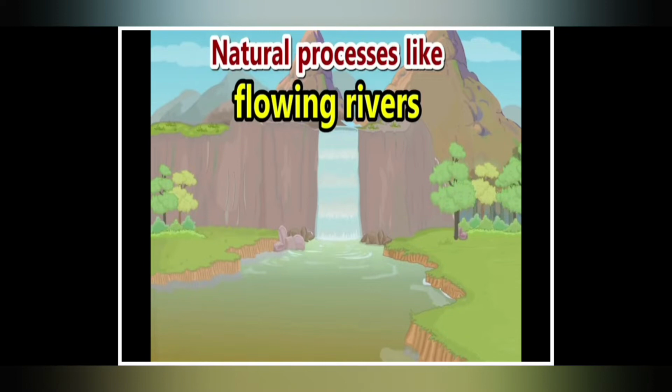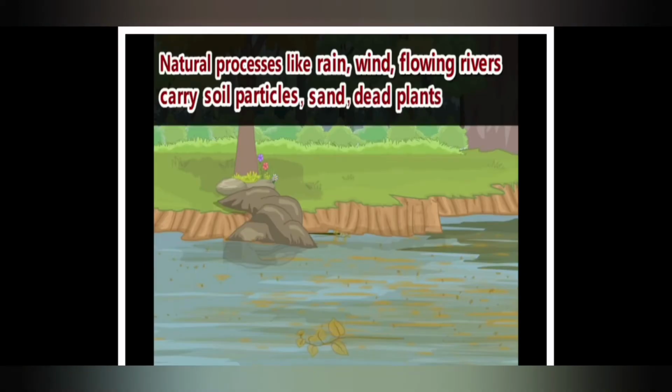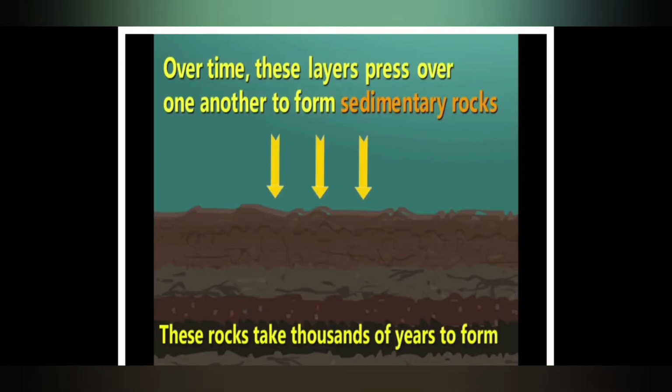This is a natural process of rain, wind and flowing rivers, which carry soil particles, sand and dead plants from one place to another. Over time, these layers press over one another to form sedimentary rocks.